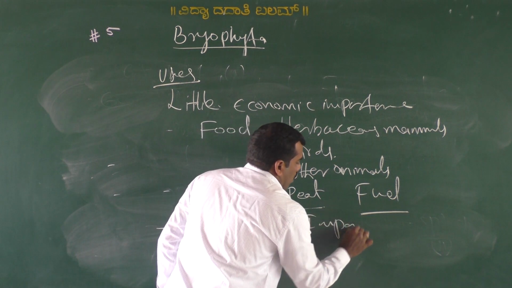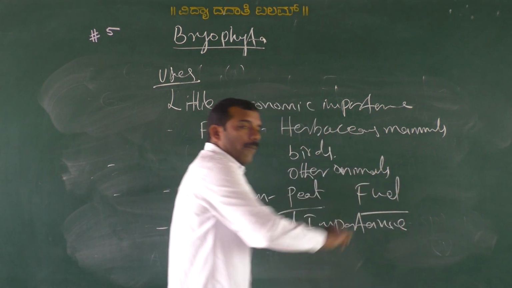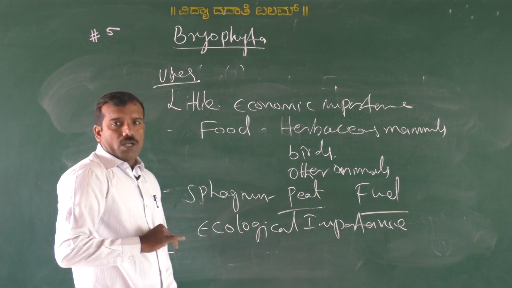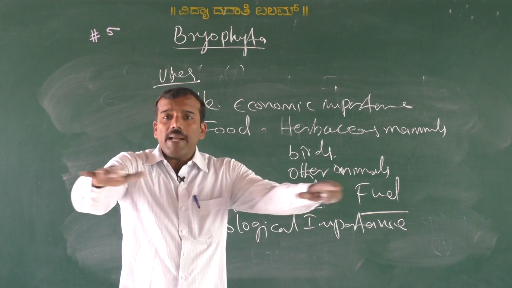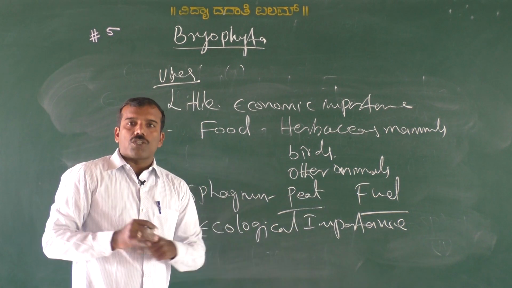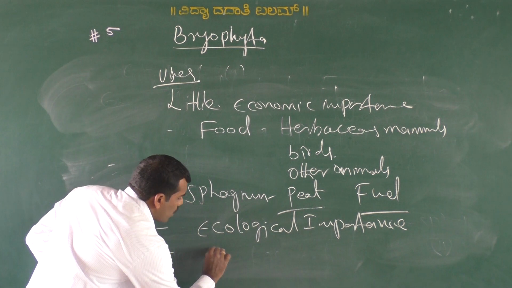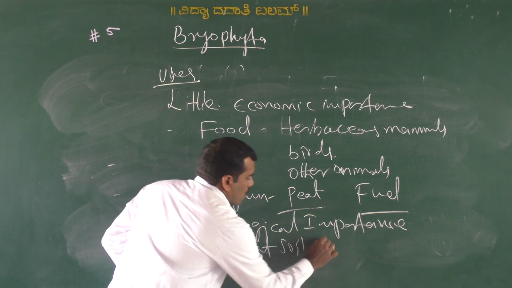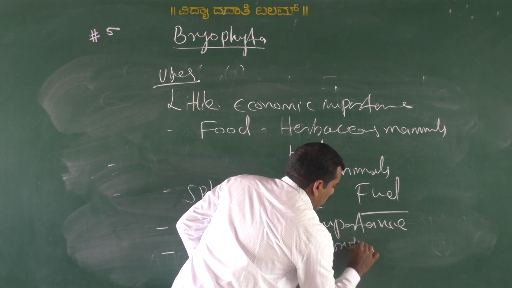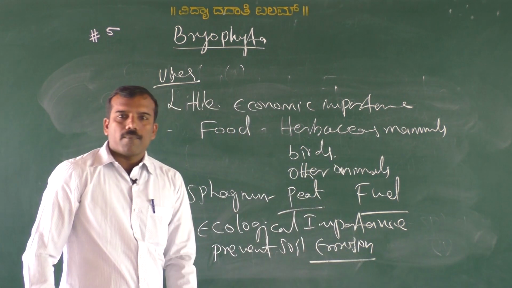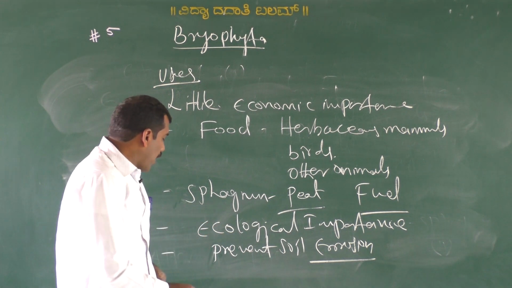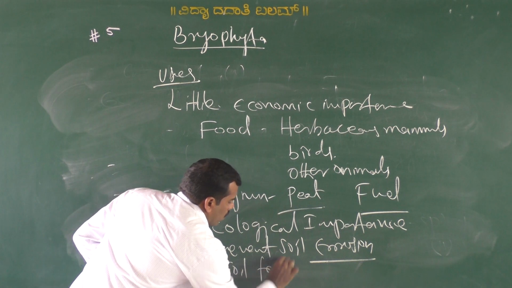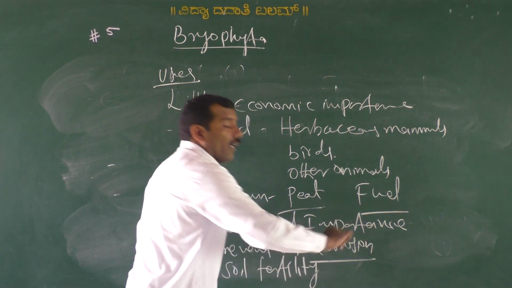Ecological importance. Okay. Then these mosses or bryophytes form a mat-like structure on the soil so that it prevents soil erosion. And also it helps increase soil fertility.